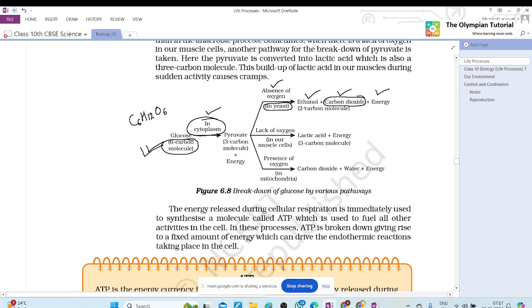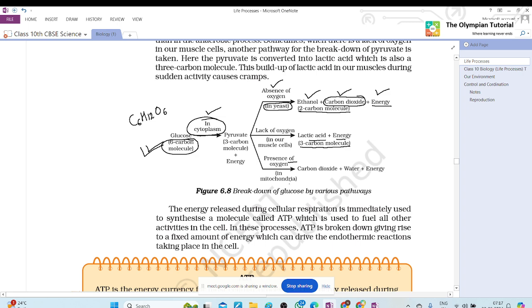We only learn that we will get ethanol, which is a 2 carbon molecule, carbon dioxide and energy. In lack of oxygen in our muscle cell, we get lactic acid and energy. And lactic acid is a 3-carbon molecule. This is in our muscle cell when there is lack of oxygen.